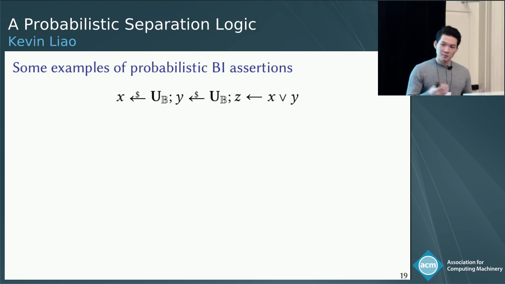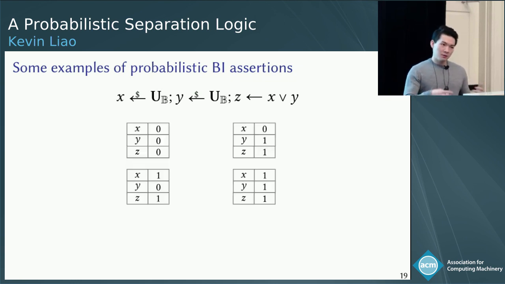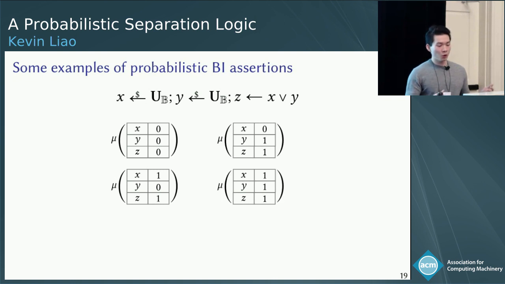Now just to give some intuition about probabilistic BI, here's a simple example. Here we're going to toss two random coins and store them in x and y. Then we're going to store in z the logical OR of x and y. These tables shown here describe the random memories that occur with non-zero probability, also known as the support of the distribution mu. And each of these outcomes occurs with probability 1/4.